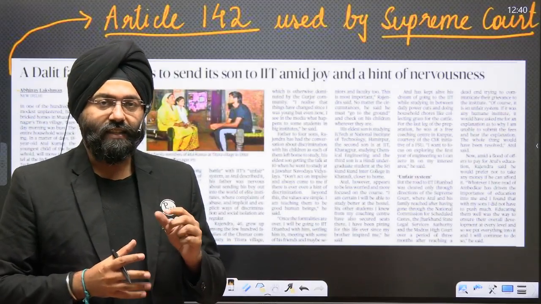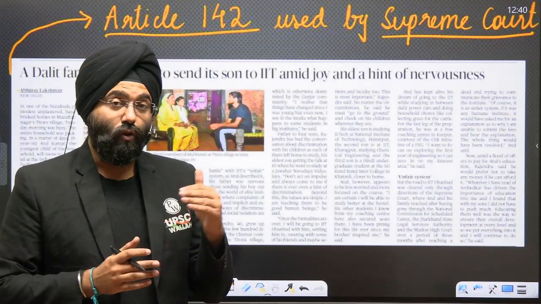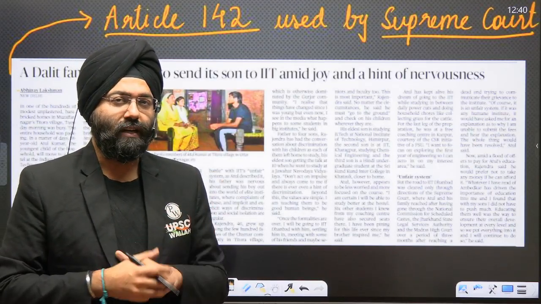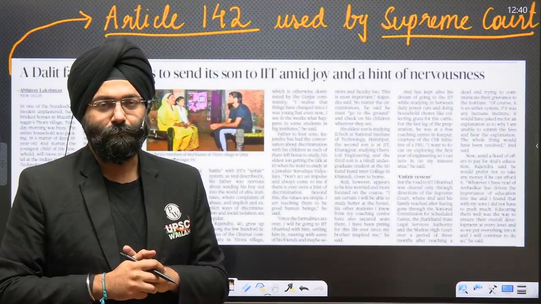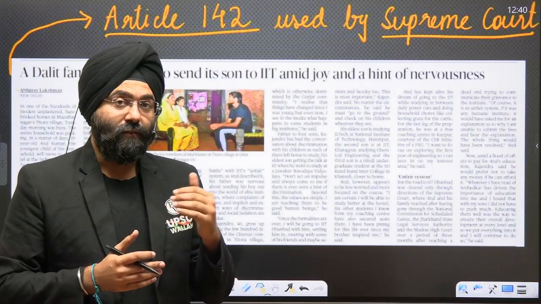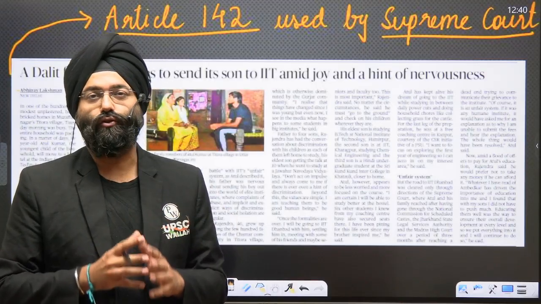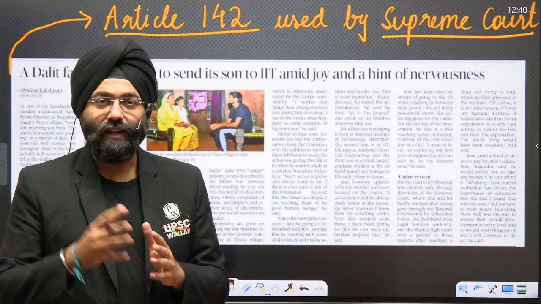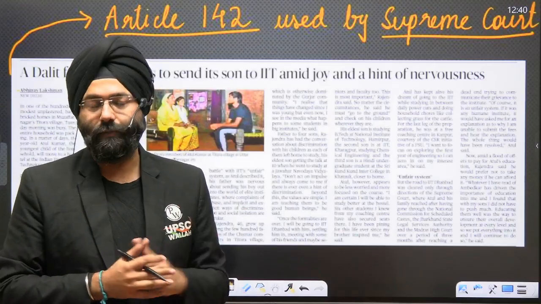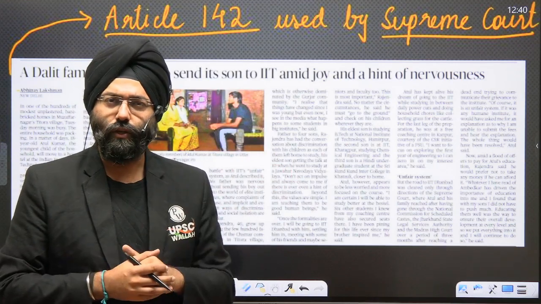Now, what is important over here is two things. First, we have already discussed the socio-economic conditions of the Dalit families in India, who belong to the scheduled caste, and see the prevalent poverty among them, that they were not able to gather 17,000 rupees for their child to get admission into the IIT. That is one aspect, which we have already discussed in the previous analysis of the news.